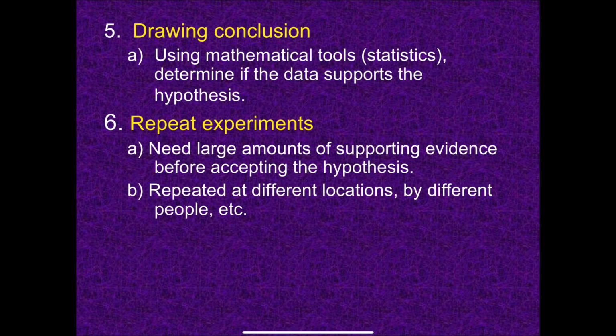You yourself might do the repeating, or somebody else could repeat an experiment and try to confirm your results, maybe in a different location or different situations. It's important to confirm the results you got in different ways.